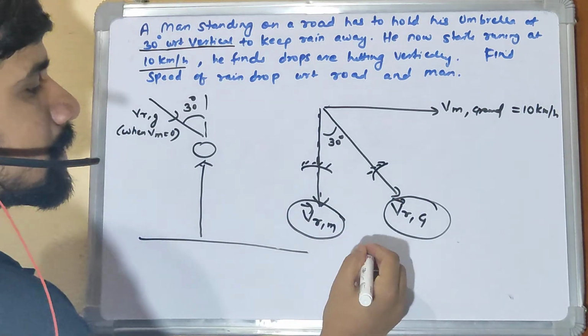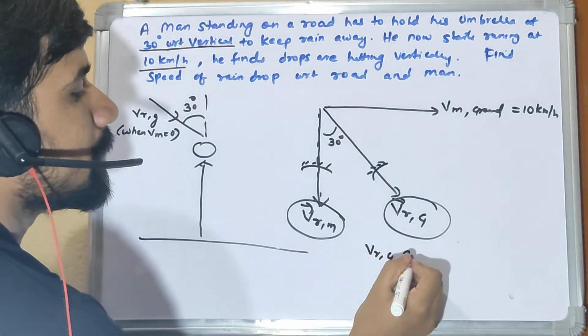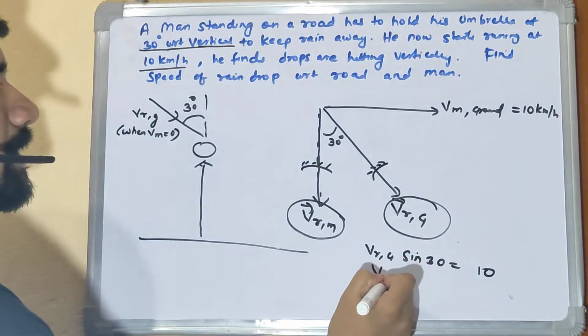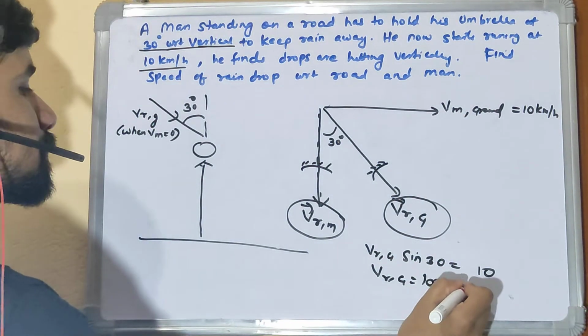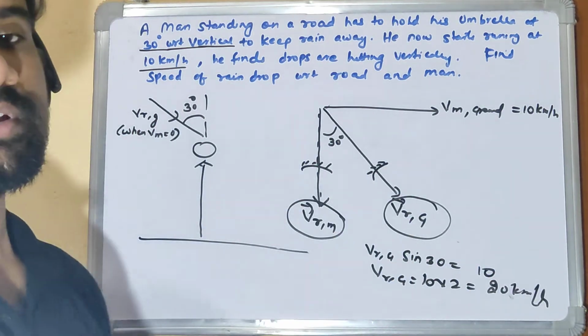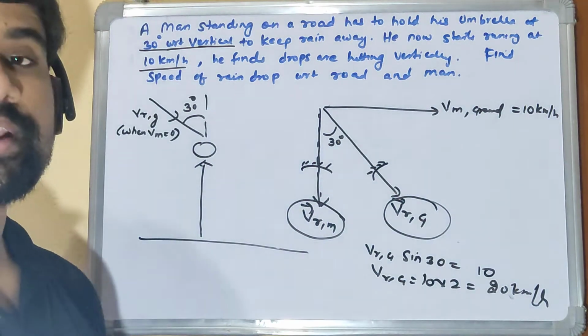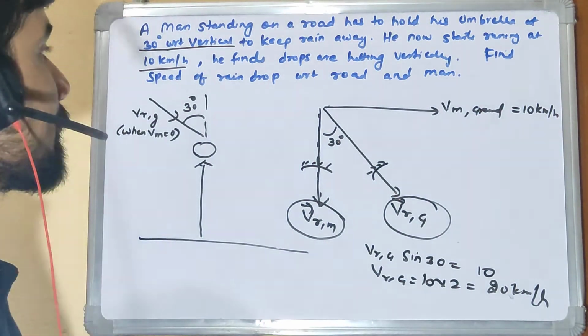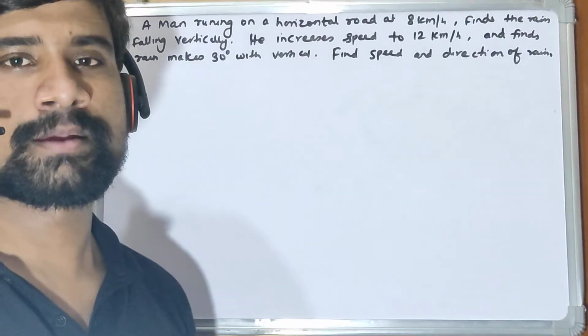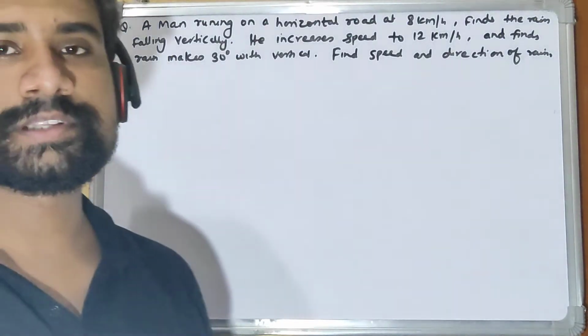Now I can say that VRG sine theta component is nothing but VMG, which is 10. So I can say that VRG is 10 into 2, which is 20 kilometer per hour. And similarly, I can take the cos theta component and that becomes velocity of rain with respect to man. And I'm able to find all the quantities which is needed for this question, right? So let's solve one more problem on this topic.